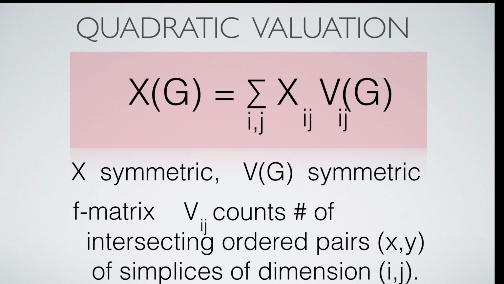take a symmetric matrix X, usually with integer entries, telling what value we give to an interaction of an I-dimensional and J-dimensional intersecting simplices, then we form the sum.